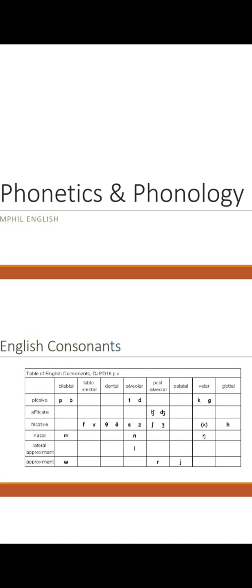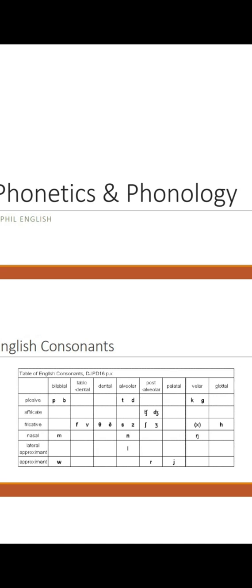Approximants are three in number: W, which is also bilabial, R, which is post-alveolar, and Y. It is palatal because to produce Y, the central part of the tongue touches the roof of the mouth, which is the hard palate.